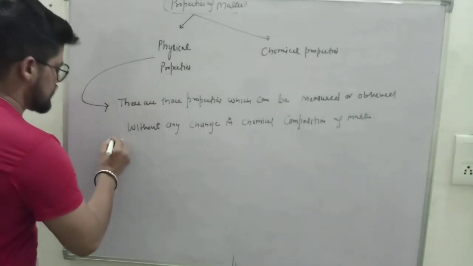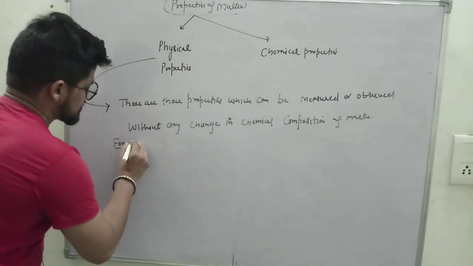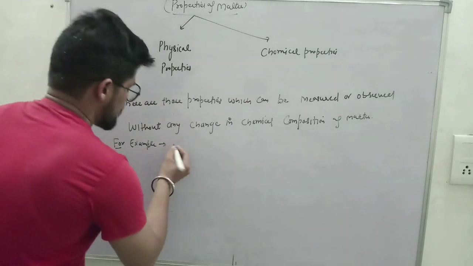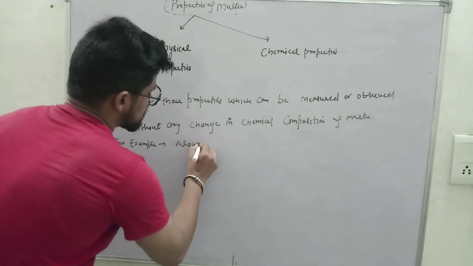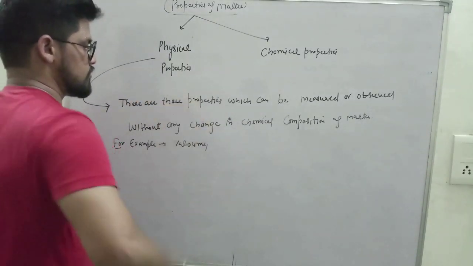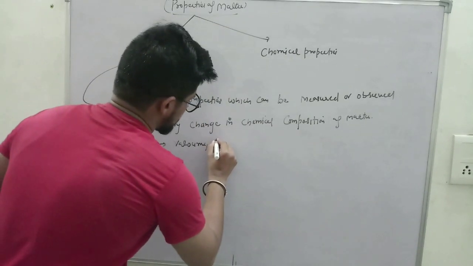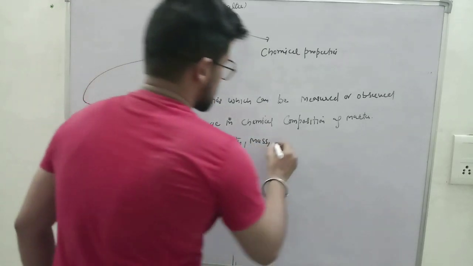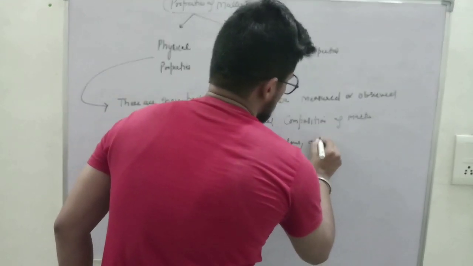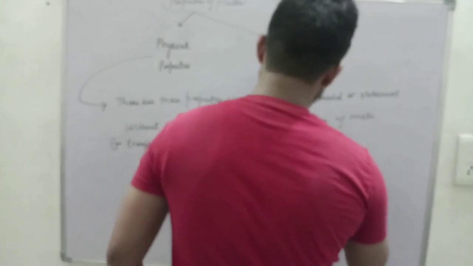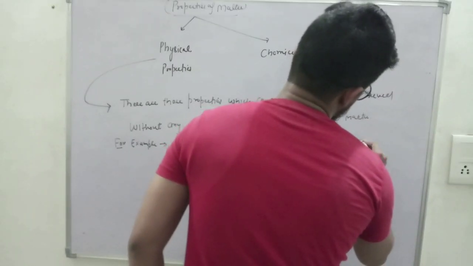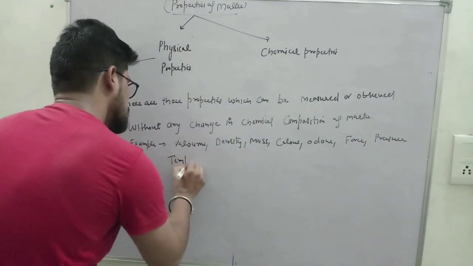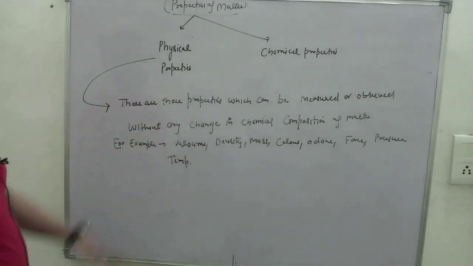For example, physical properties are, for example, volume, density, mass, color, odor, force, pressure, temperature. These all are the physical properties.